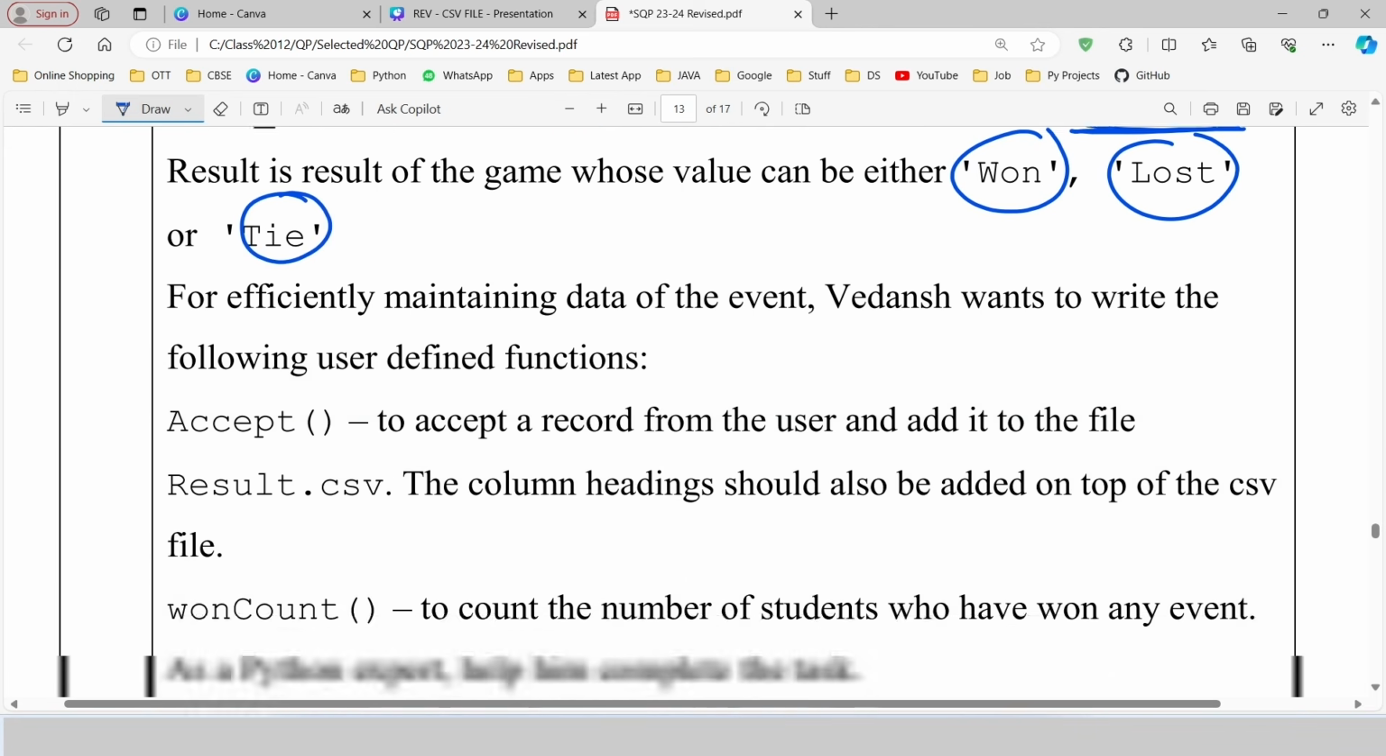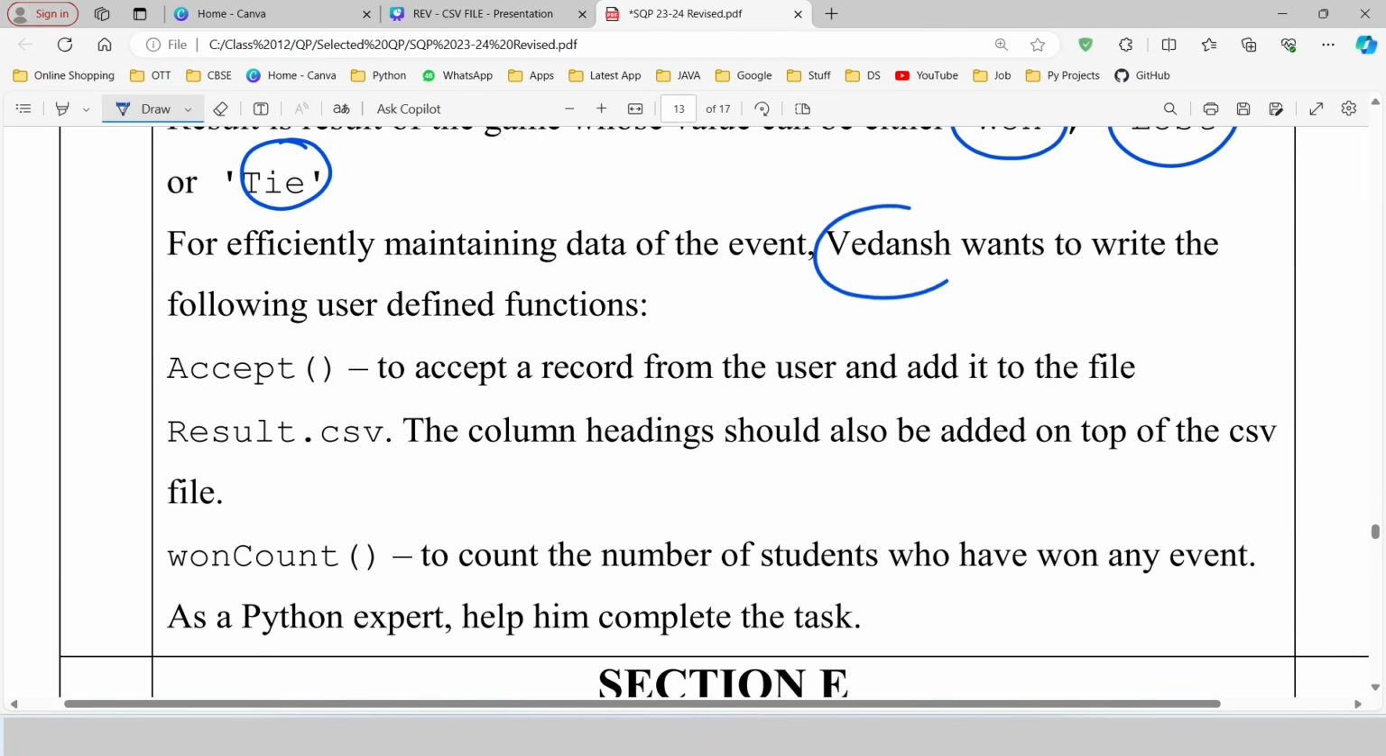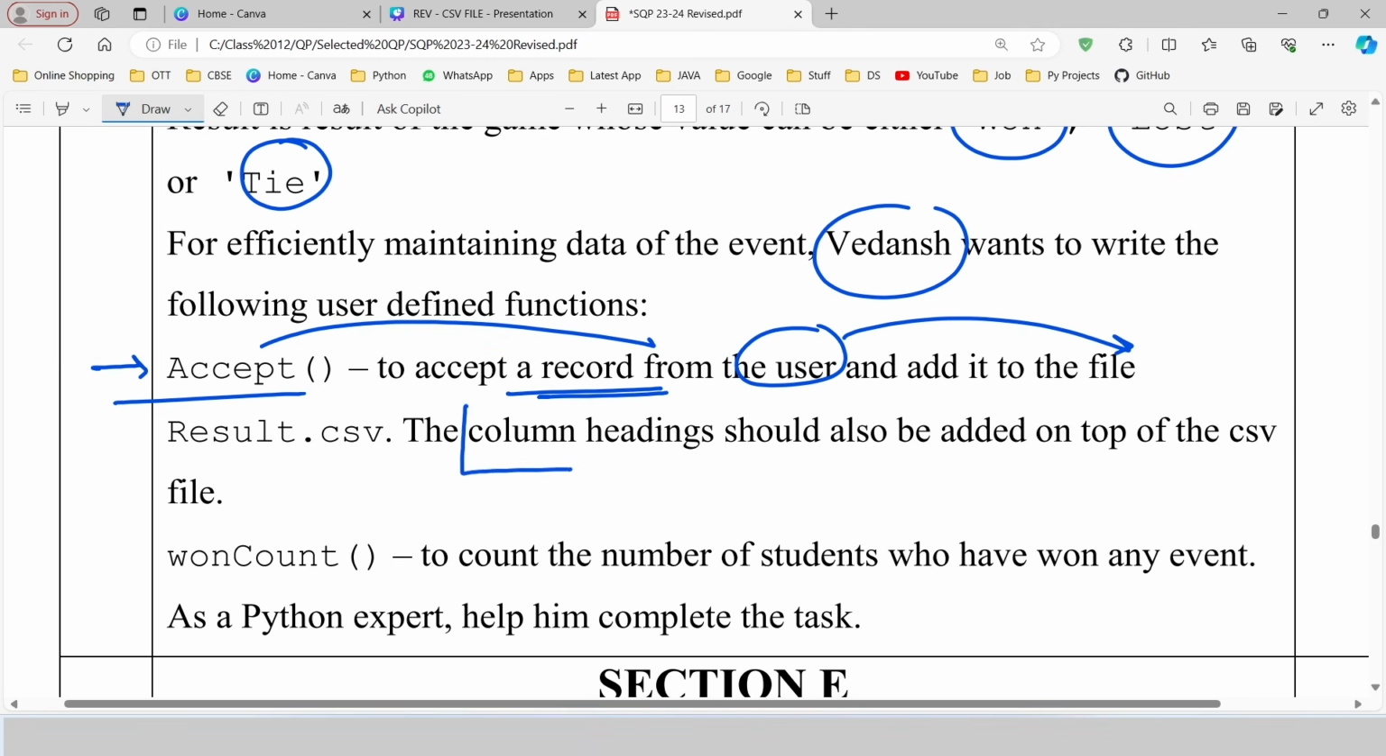Let's read the remaining question. Vedansh needs to write some user-defined function. The first user-defined function is accept. What is this function going to do? It will accept a record from the user and add it to the file. Along with records, we need to add the column heading too.